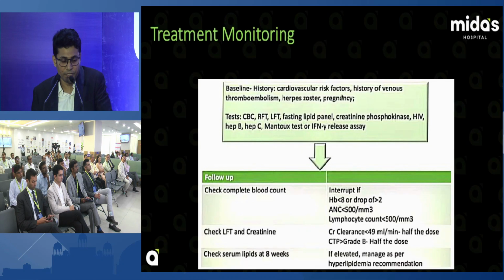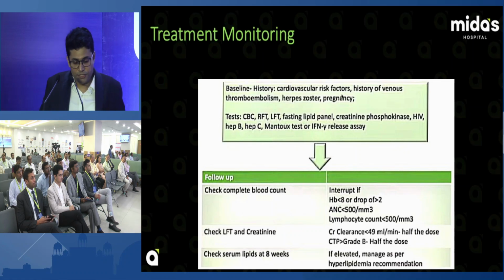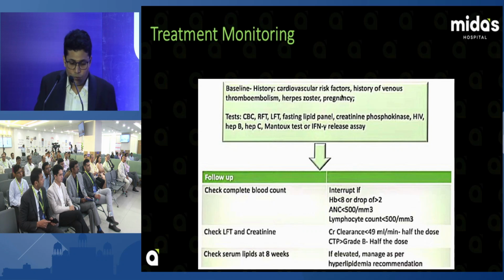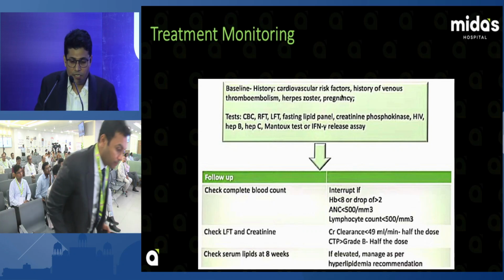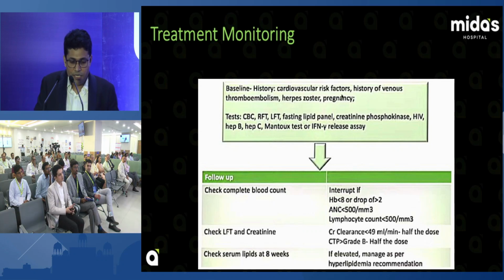So treatment monitoring: how to monitor a patient on tofacitinib therapy. Cardiovascular risk, history of venous thromboembolism, herpes zoster and pregnancy should be ruled out first. Test CBC, RFT, LFT, fasting lipid profile. Check the complete blood counts.